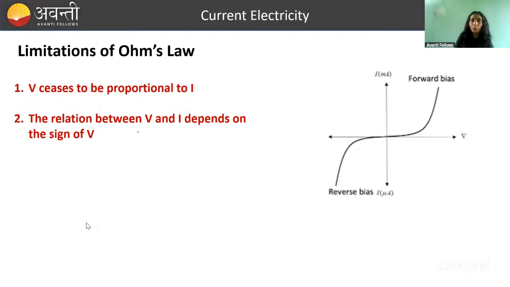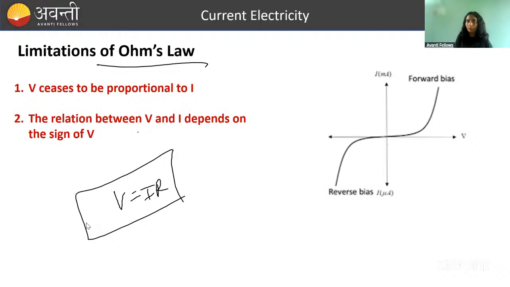Now there is a limitation of Ohm's law. The limitation is that the formula V equals IR cannot be applied to all sorts of devices. In class 12th, when I or somebody else teaches you modern physics, you will encounter devices like diodes. You will learn Zener diode, photodiode. For all these diodes, the graph of current versus voltage will either look like this in forward bias. Again, you don't have to worry about what forward bias is. We will learn this in semiconductors. In reverse bias it looks like this.